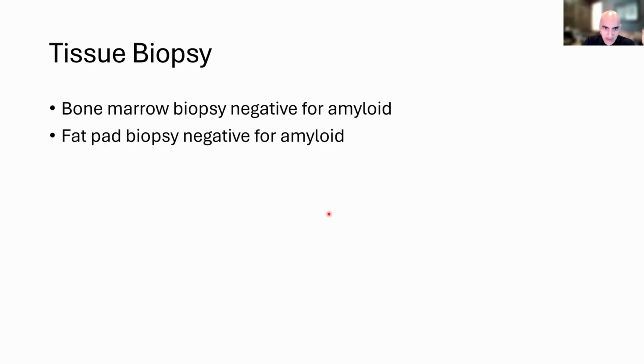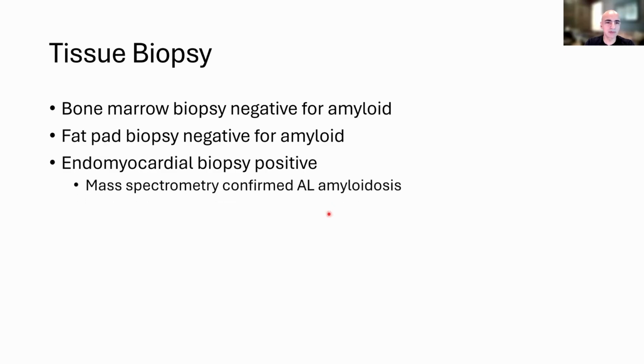But given that I was pretty convinced based on his imaging and the cardiac MRI, we then referred him for an endomyocardial biopsy, which came back positive. So we then sent the tissue for mass spectrometry, which confirmed that the type of amyloid was light chain. So this patient was then initiated on treatment for AL amyloidosis.